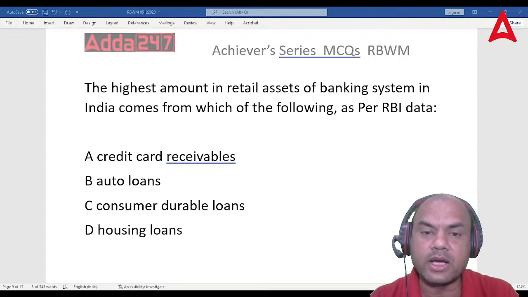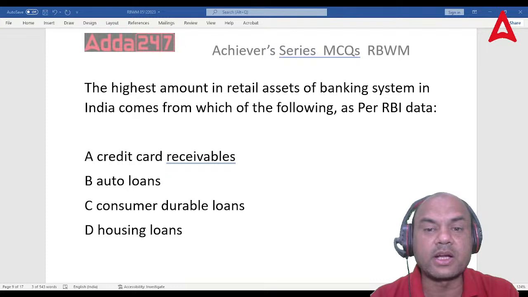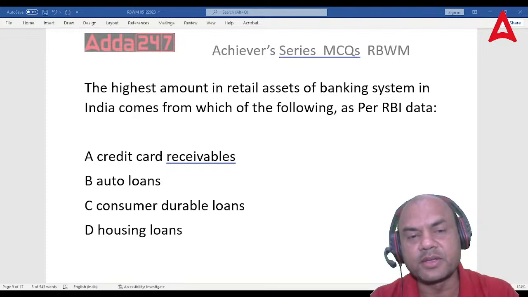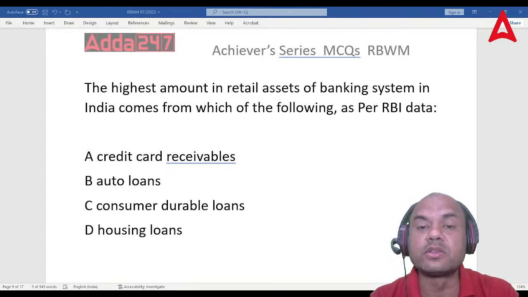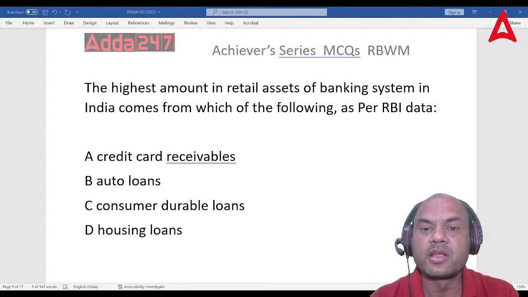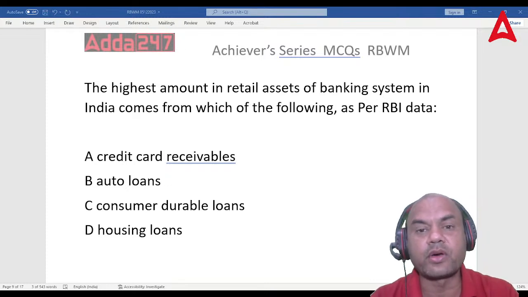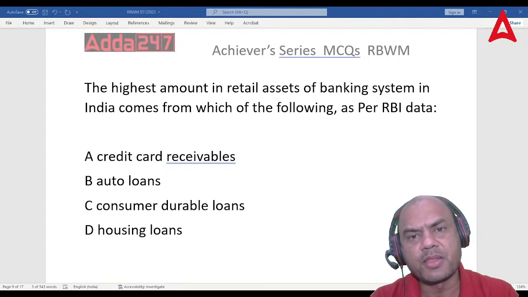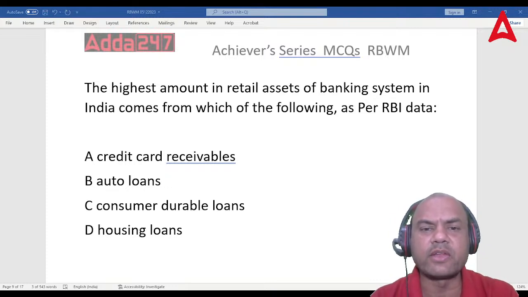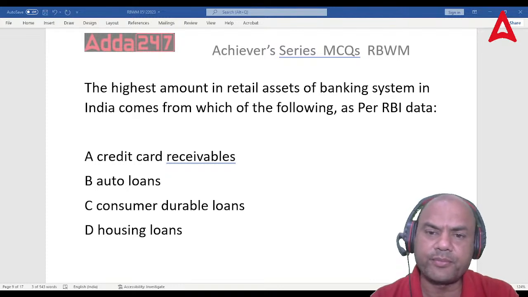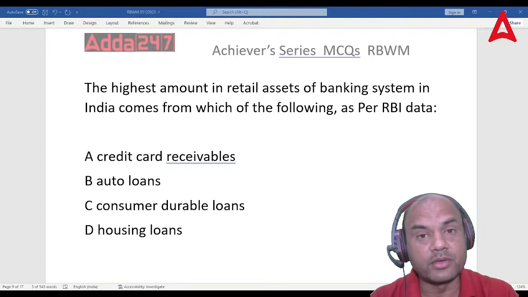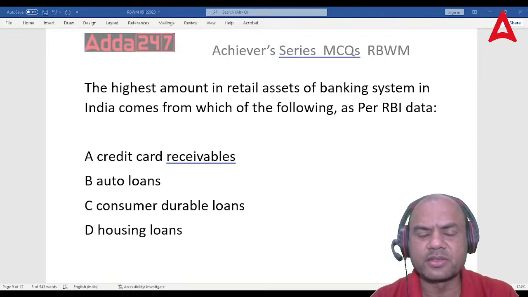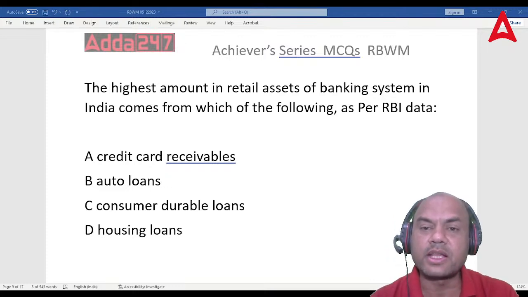Why? Because there are 2-3 advantages. What are the advantages of housing loan? Firstly, your LTV ratio is lower. It means, suppose I am buying the house for, let's say, 50 lakhs, my loan is less than that. My loan will be around 85 to 90%. Okay. So, let's say 80%. If it is 80%, so around 40 lakhs.